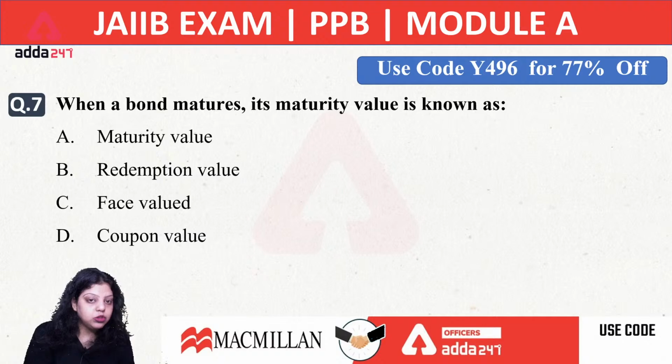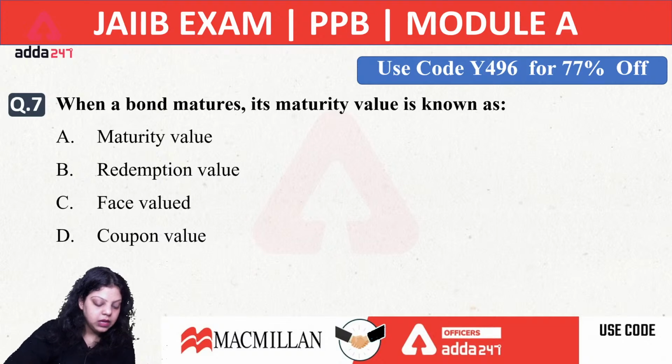Now, when a bond matures, its maturity value is known as A, B, C, or D. Now, those candidates who are live in the session, do like the session once.